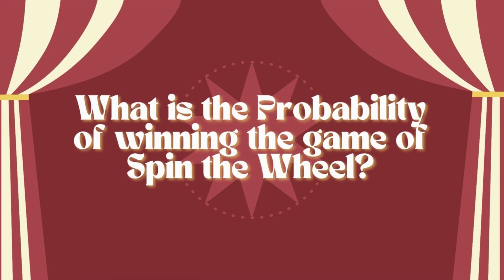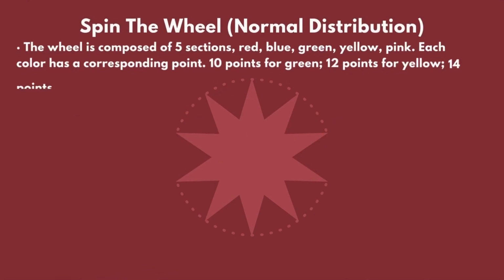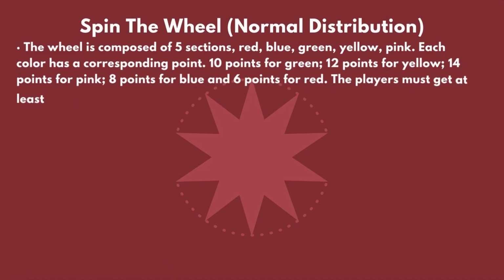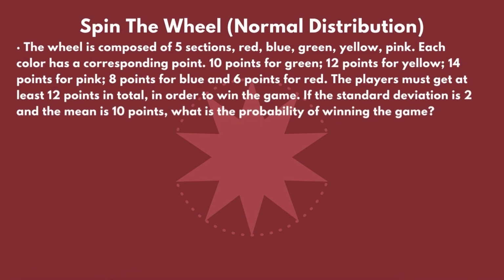We will derive our problem from our game for us to solve easily. It is said that the wheel is composed of 5 sections: red, blue, green, yellow, and pink. Each color has a corresponding point. 10 points for green, 12 points for yellow, 14 points for pink, 8 points for blue, and 6 points for red. The players must get at least 12 points in total in order to win the game. If the standard deviation is 2 and the mean is 10 points, what is the probability of winning the game?